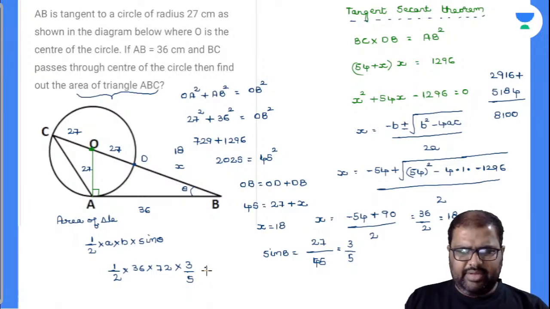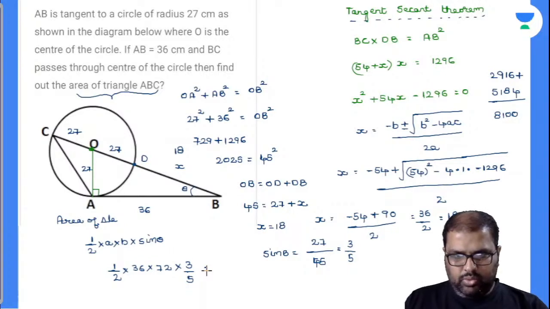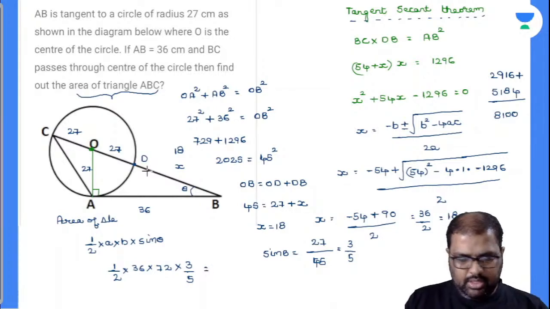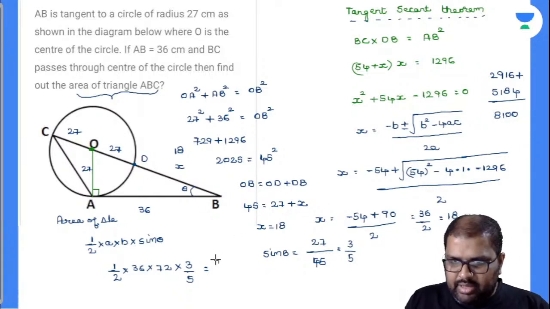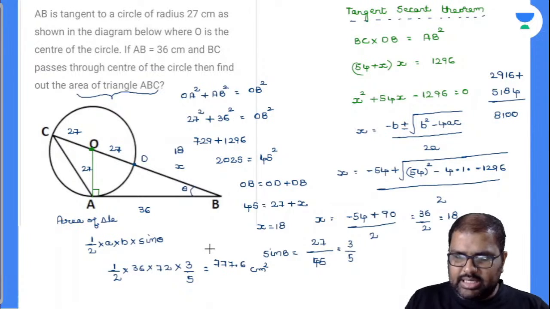You will be getting 777 point something. 36 into 72 into 3 divided by 2 divided by 5. Sorry, I missed out something there. It is 36 into 72 into 3 by 5 divided by 2, which is 777.6. Everything is given in centimeter. So your answer is 777.6 centimeters square. This is your area of the triangle there.